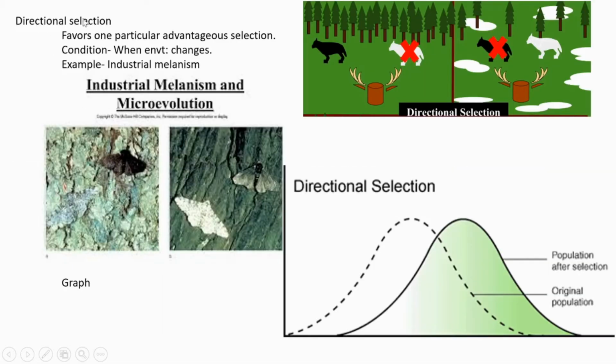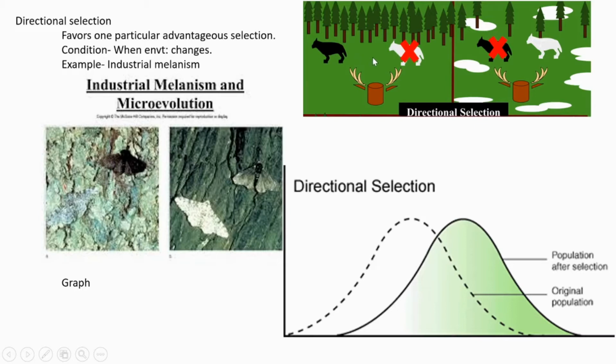Next, directional selection. Directional selection means it is favoring only a particular advantageous form. Any one of the extremities is preferred in directional selection. We can see that black is there and white, so only one extremity is preferred.